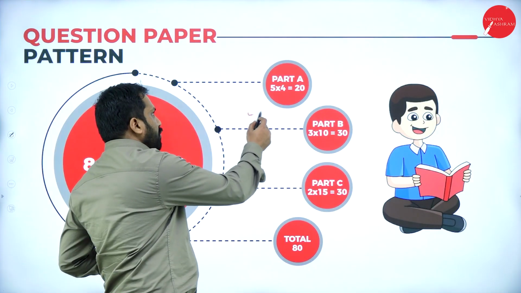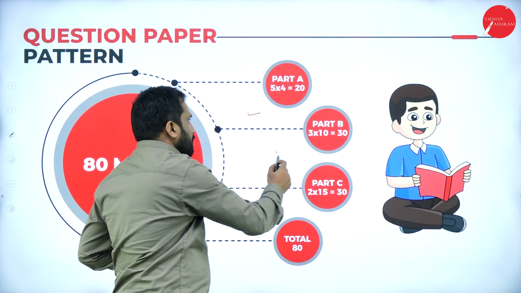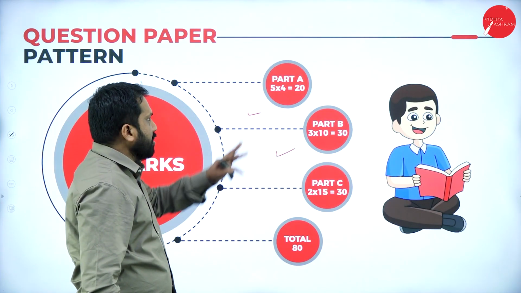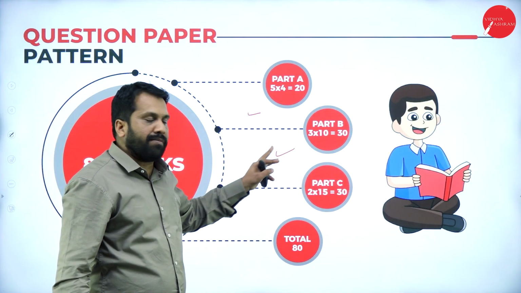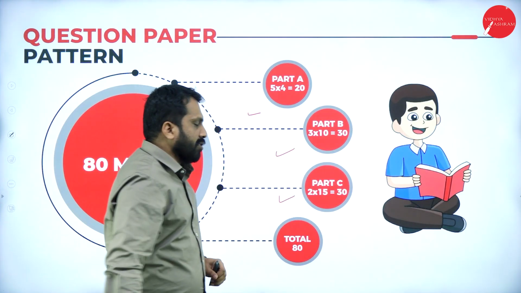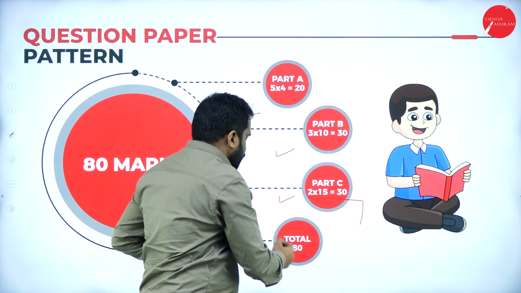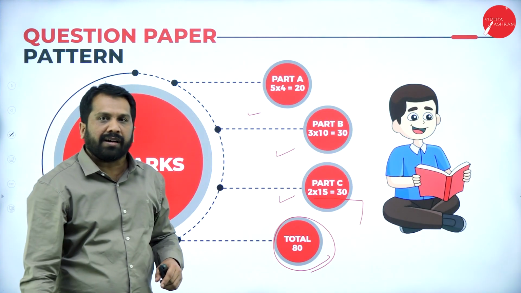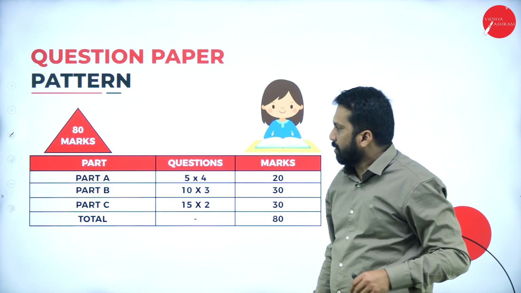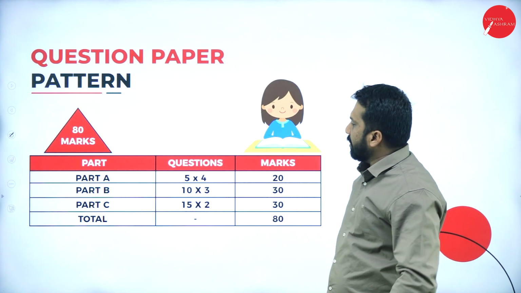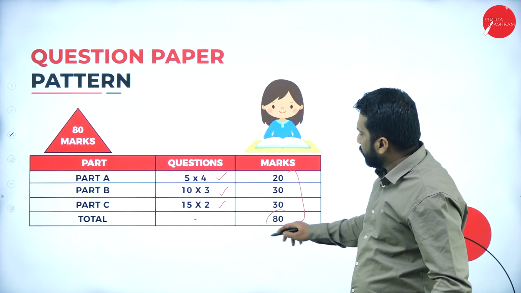Like 5 into 4, you will be getting 20. You are supposed to attend 4 questions, 5 marks each. Then you will get 10 into 3, that will be 30 marks, and 15 into 2, that will be 30 marks. And overall, if you calculate, this will be 80 marks. Total marks weightage will be 80. The same question paper pattern, again I have repeated here for better understanding. 5 into 4, 10 into 3, 15 into 2. The total marks weightage will be 80.